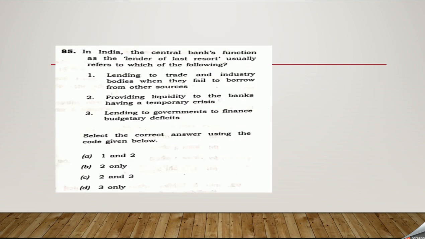In India, the central bank's function as the lender of the last resort usually refers to which of the following?